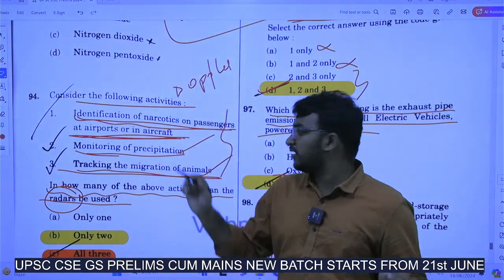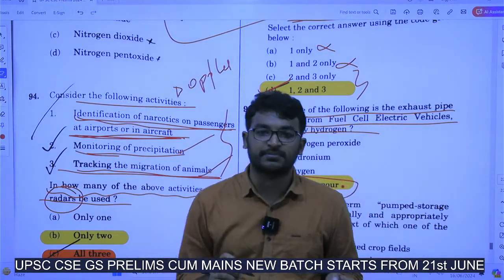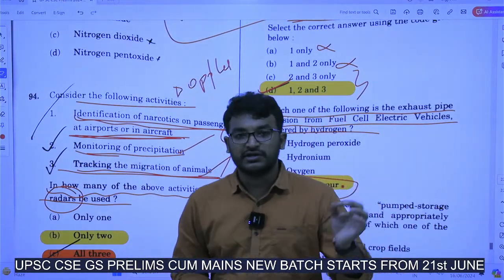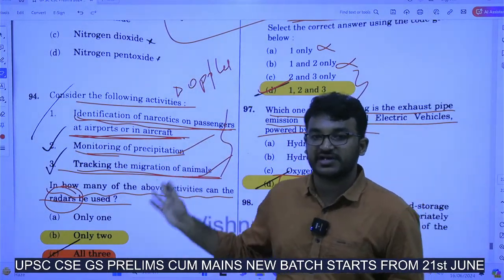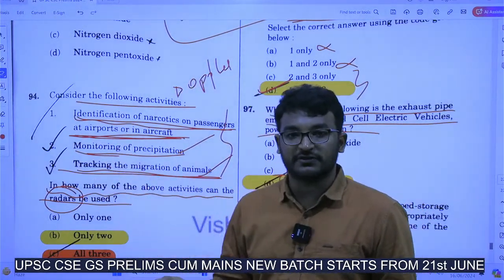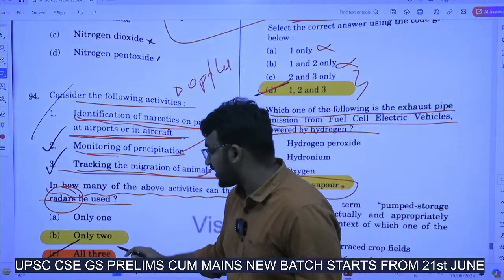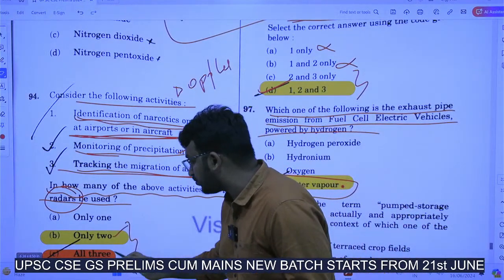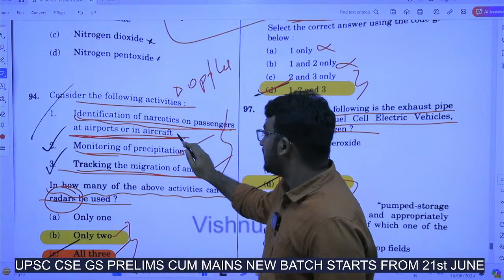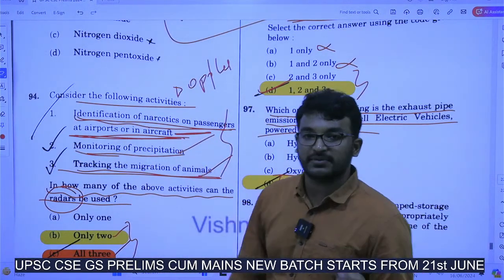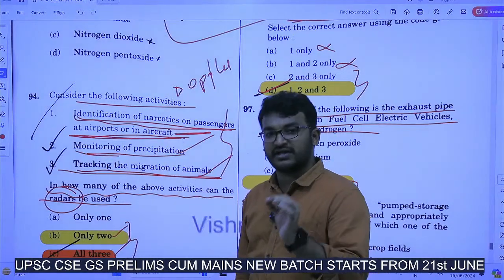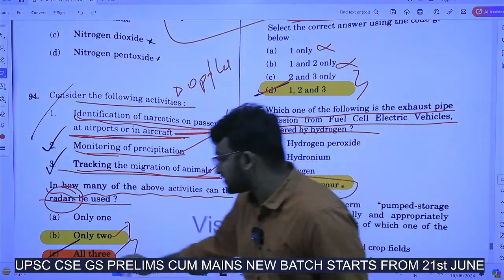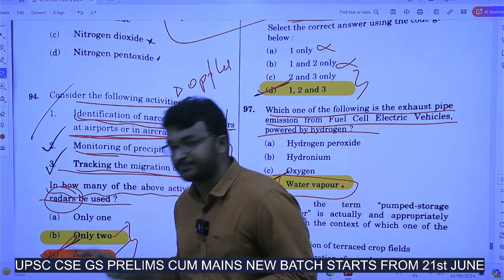But inside the aircraft or in some places in the airports also, in US and some other places, they are using radars also. But what UPSC will be considering in this, we have to see in the final key itself. But there is chance that here answer can be either 2 or 3 also. Because there is no established relation that mandatorily radars will be used in this, but in some places they are being used. In that scenario, most probable answer will be 3.